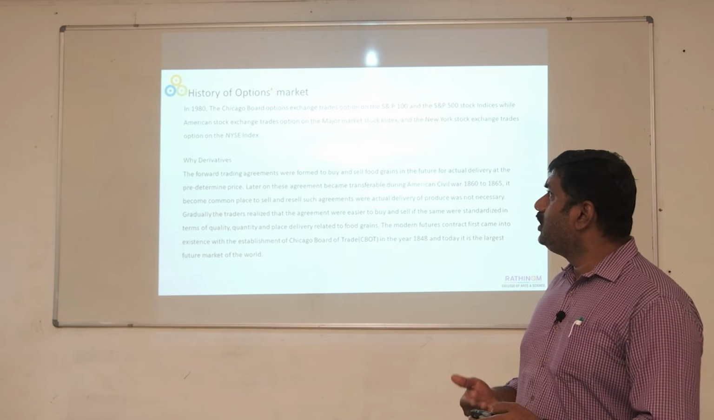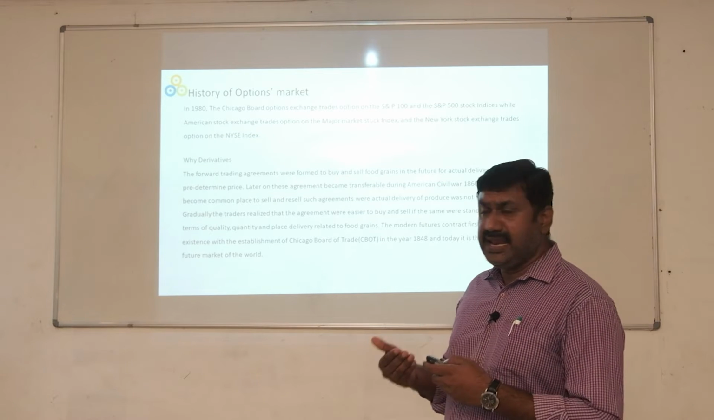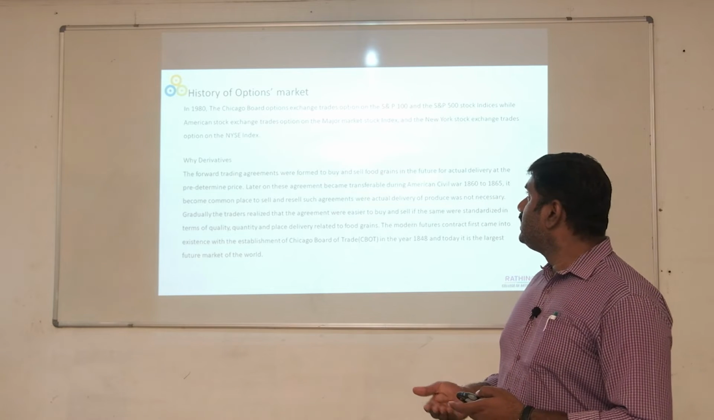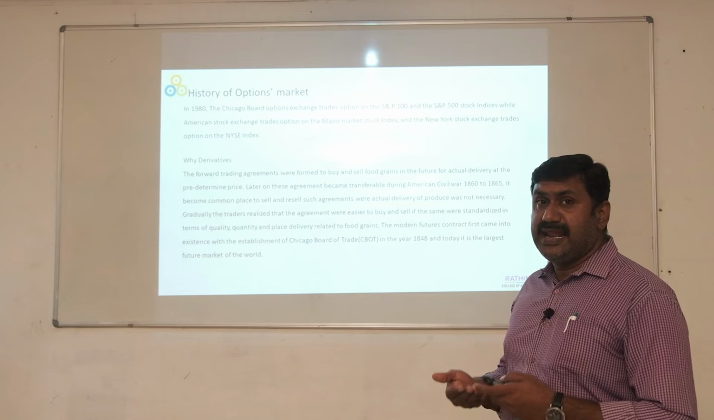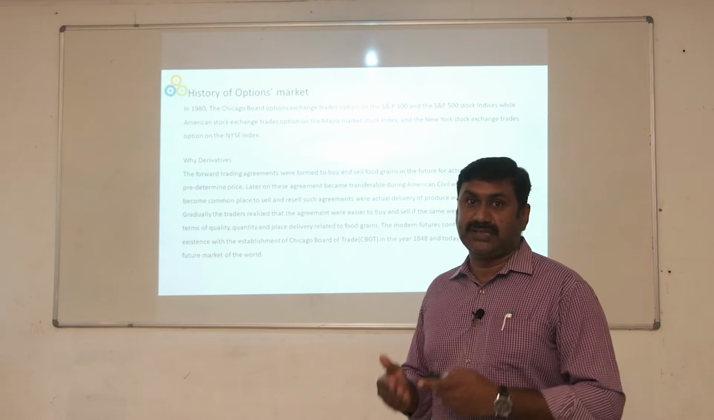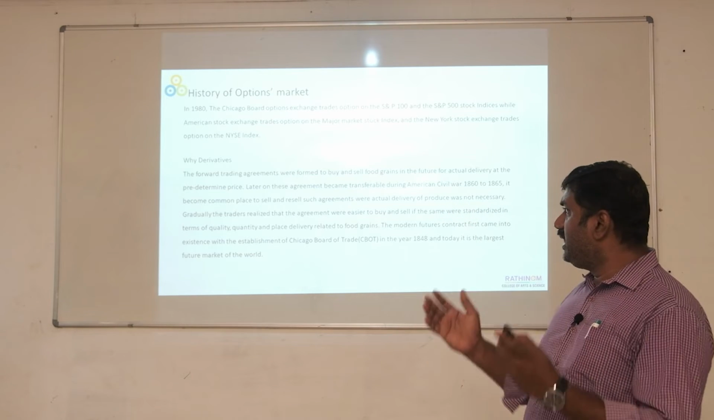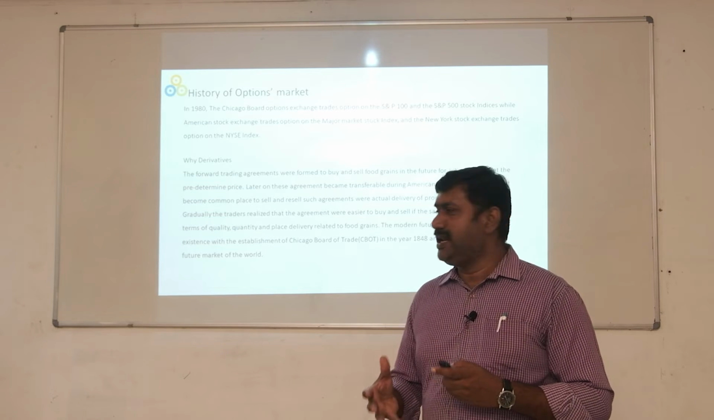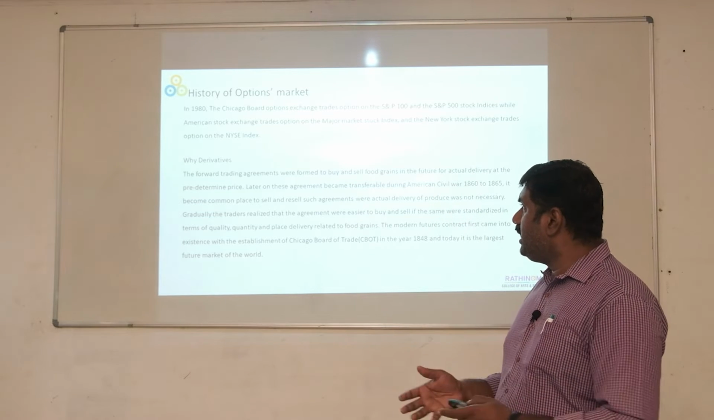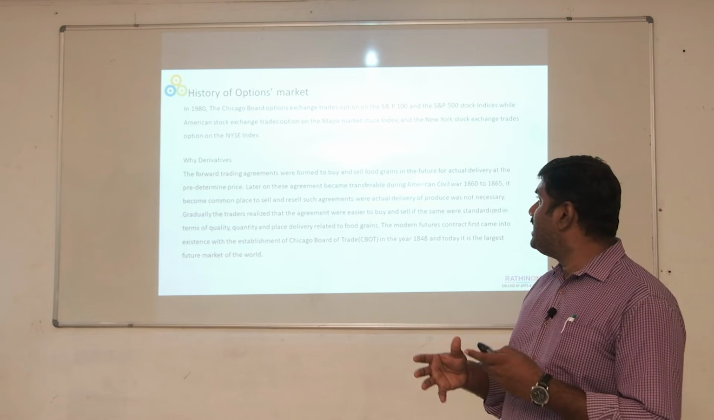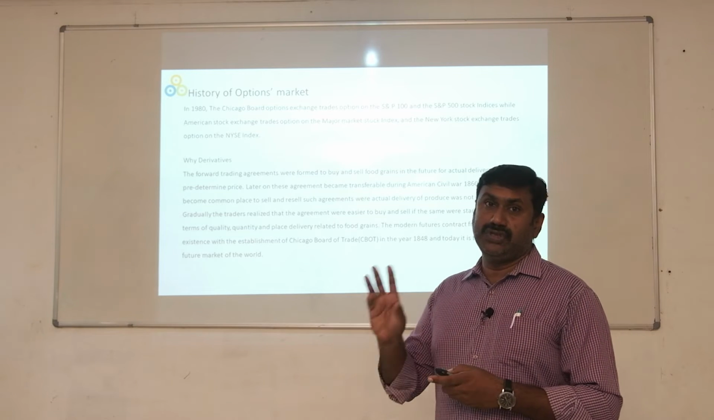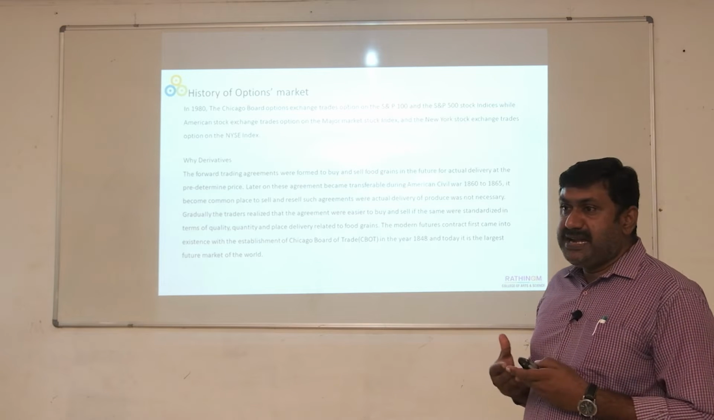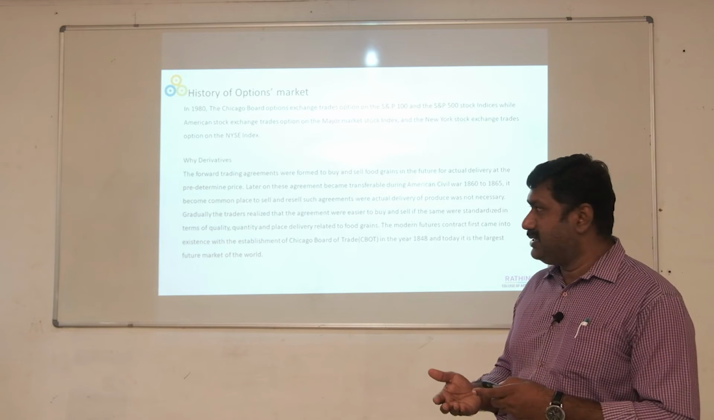So further to the history, in 1980, the Chicago Board Options Exchange started to trade in S&P 100 and S&P 500 stocks. So this is the background of derivatives history. When it comes to derivatives, why do we need to trade in derivatives? The forward trading agreements were formed to buy and sell food grains in the futures, for actually delivering at that particular predetermined price. We'll discuss more in detail.